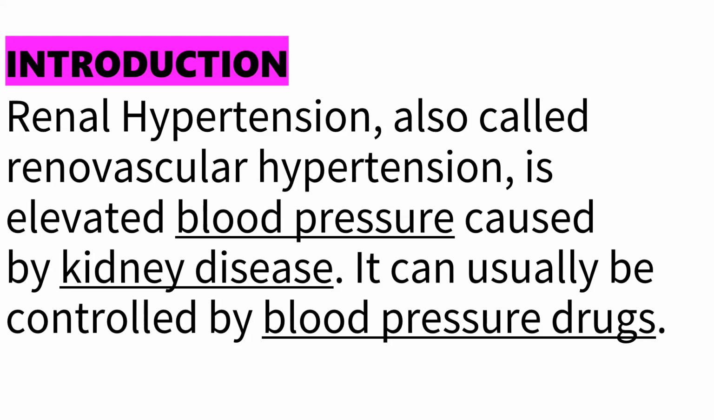Renal hypertension का मतलब है elevated blood pressure. So how does this elevated blood pressure occur? It occurs because of some kidney disease. कुछ kidney disease का वजह से hypertension होता है. So that is known as renal hypertension. This kind of hypertension is usually controlled by blood pressure drugs that we will be discussing in the management. So are you clear with the introduction, all of you?